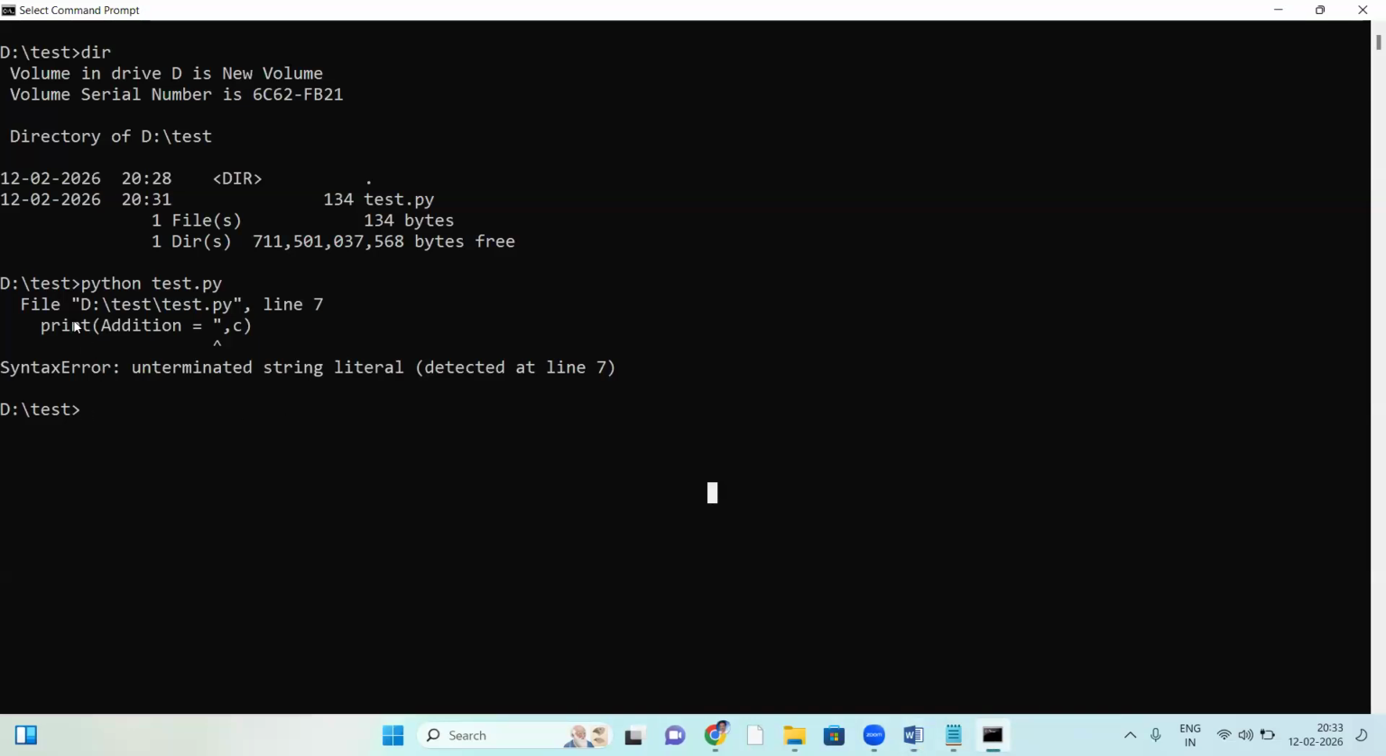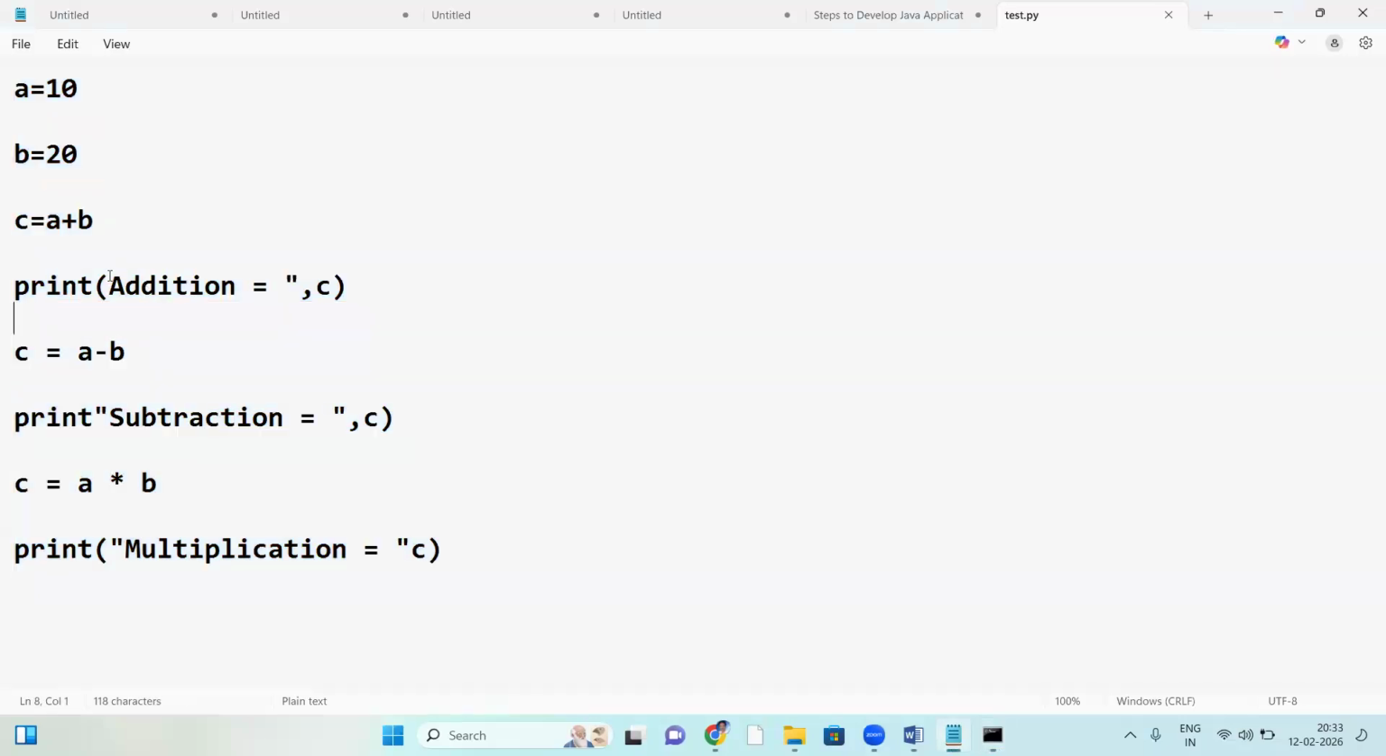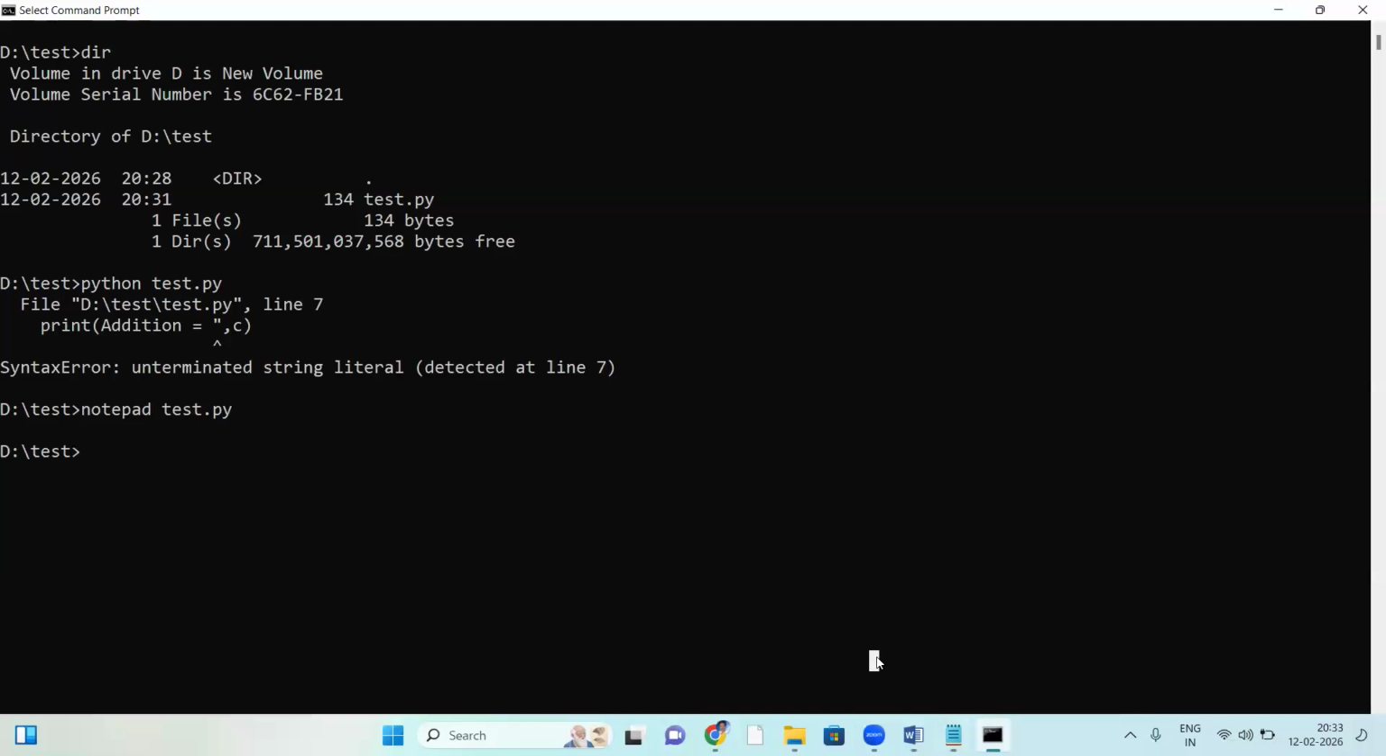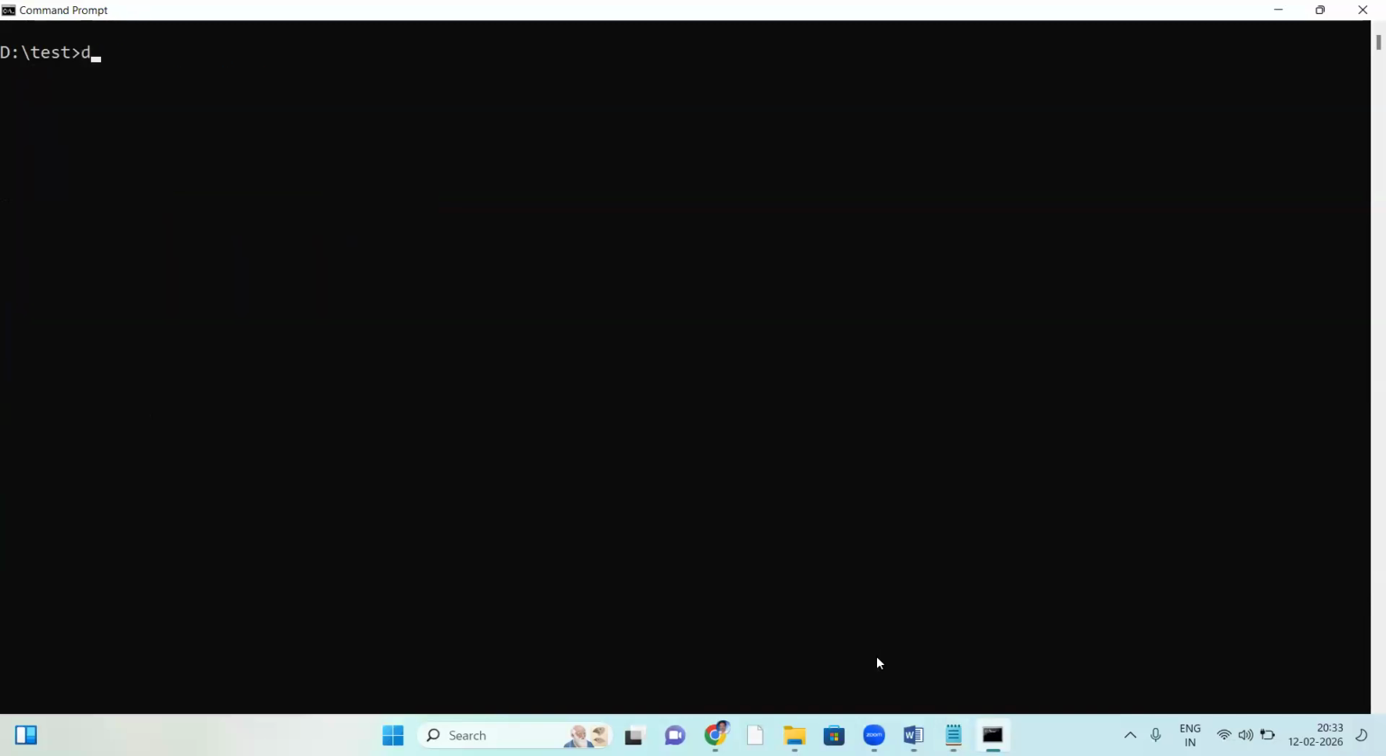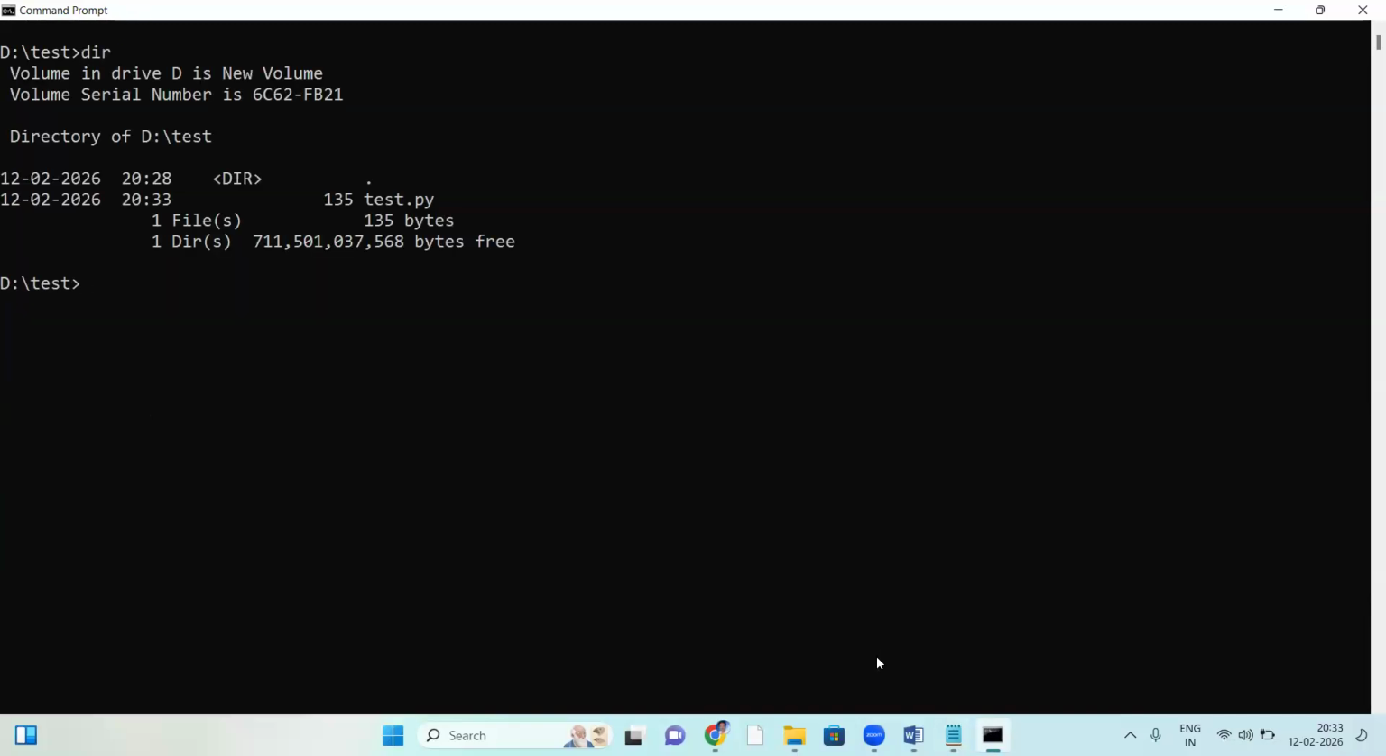Let us correct the mistake here. Seventh line error. Notepad test.py. On the seventh line, the W code is missing. Save it, correction is done. Back to the command prompt. CLS, DIR. Now run it once again. See, the time is modified again. Python test.py. Run it here. See this, now 11th line error.